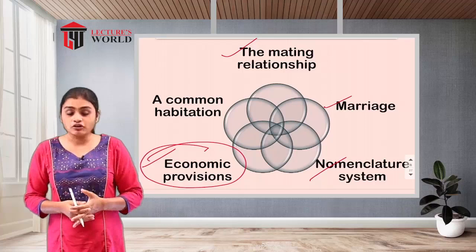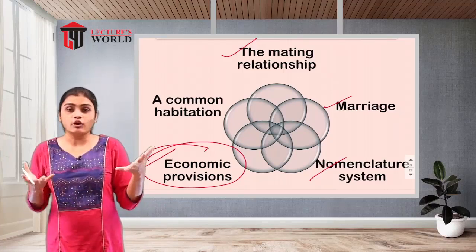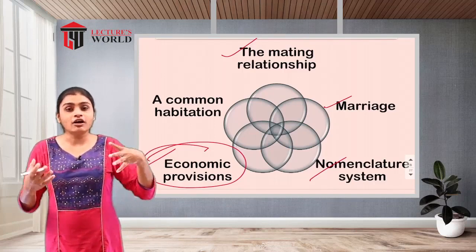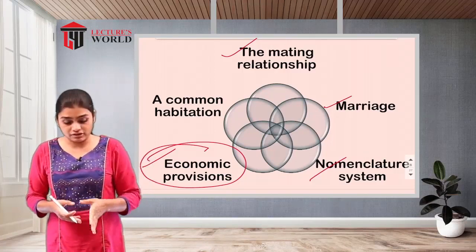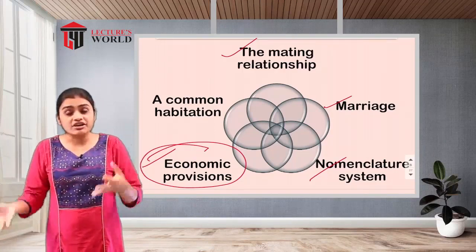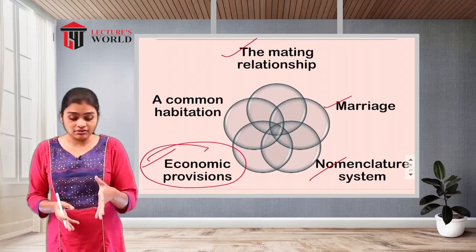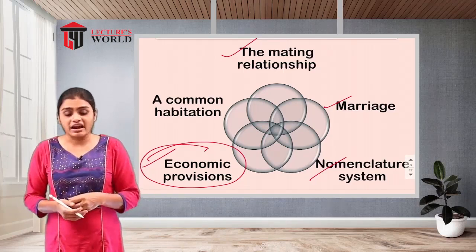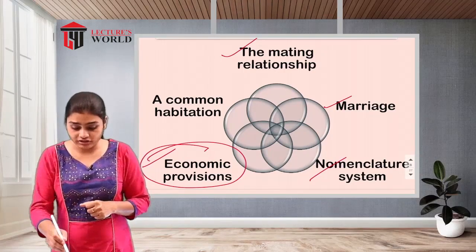Whatever property or whatever economic sources the grandparents have, they are going to give that to the newly wedded couples or the children as well. So the responsibility to provide all these things is on the grandparents or the head of the family. So that economic provision will be there.